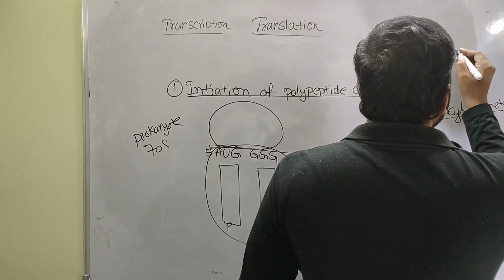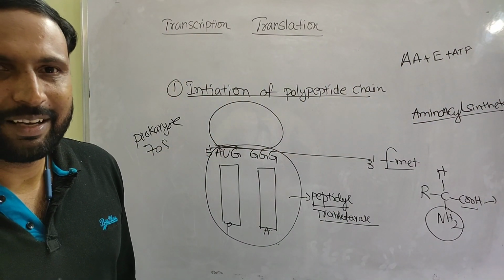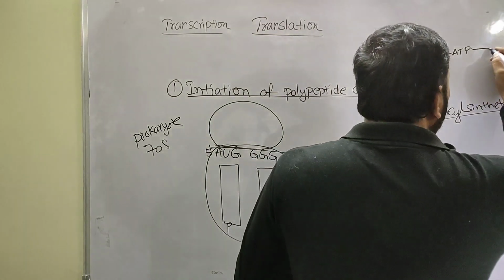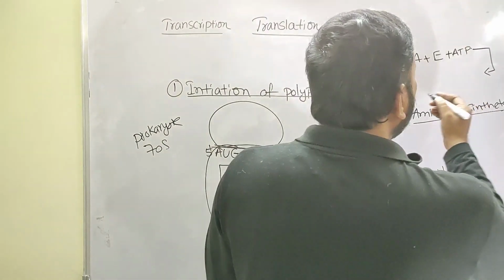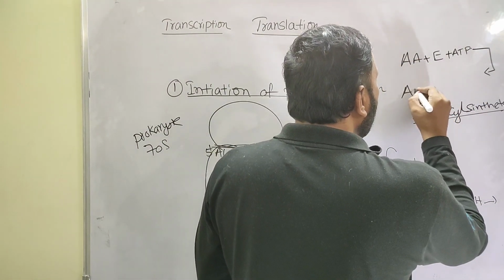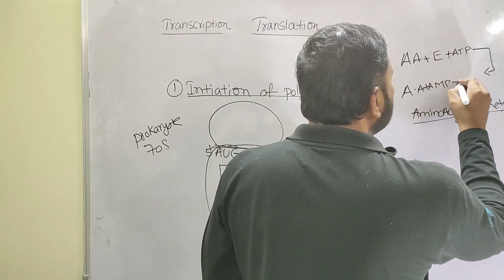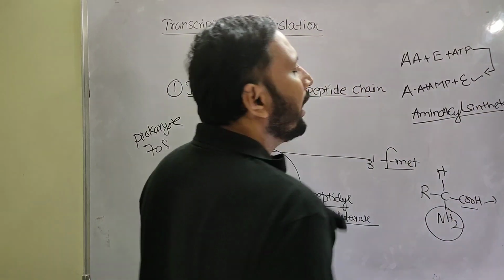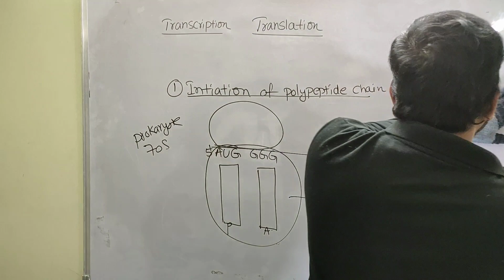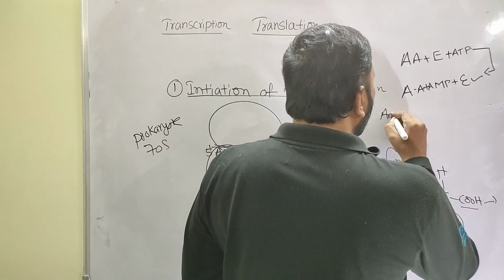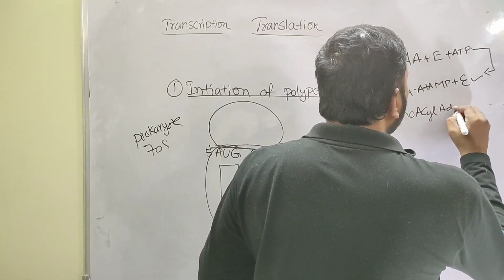Not only that one, ATP is required. So the amino acid, in presence of the enzyme, binds ATP to form an AMP enzyme complex, that is called the amino acyl adenylate complex. What is that one? Amino acyl adenylate complex.